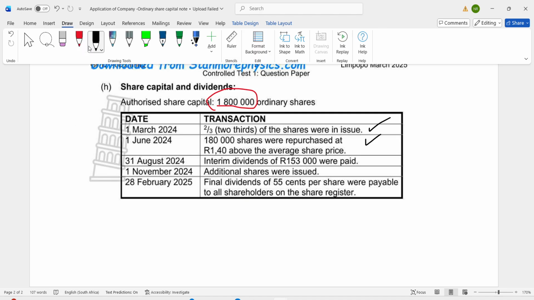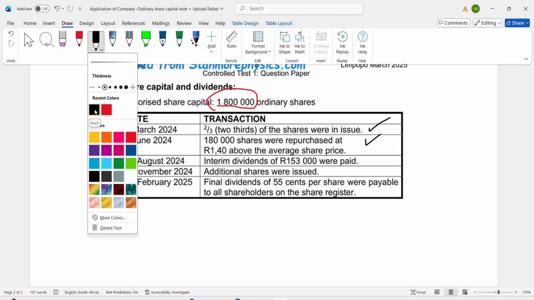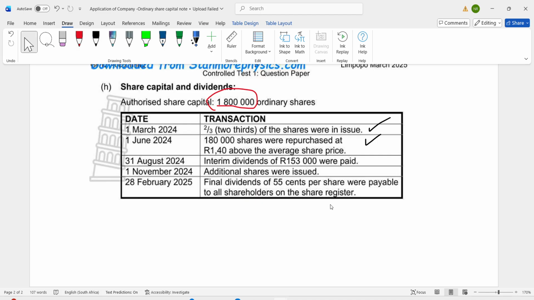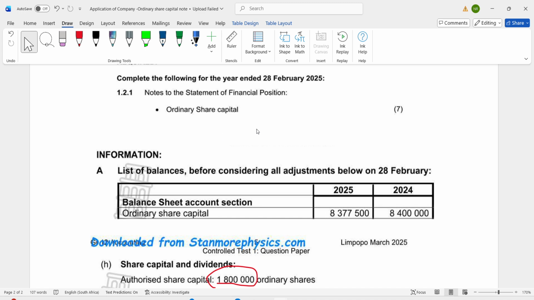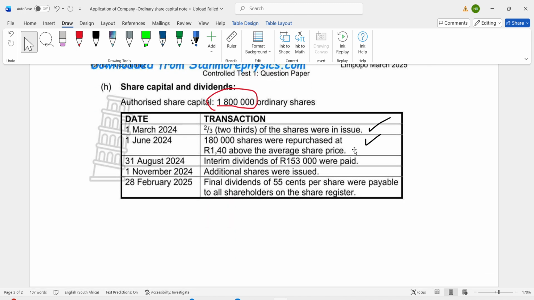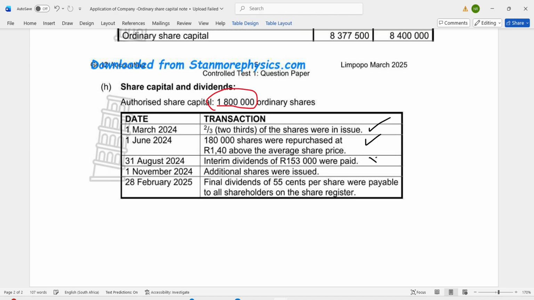So now we are going to this one. Remember, here we are preparing the ordinary share capital note. We are only dealing with information which is related to the shares. Here they are talking about interim dividends, so this information won't be relevant for this question. We're going to skip it.